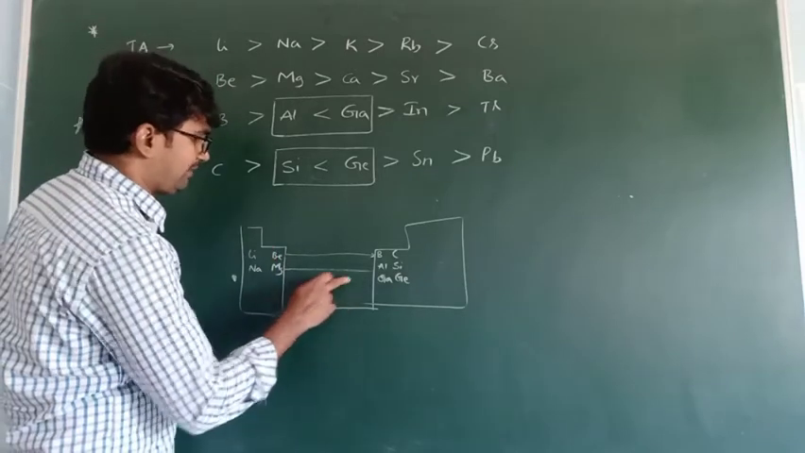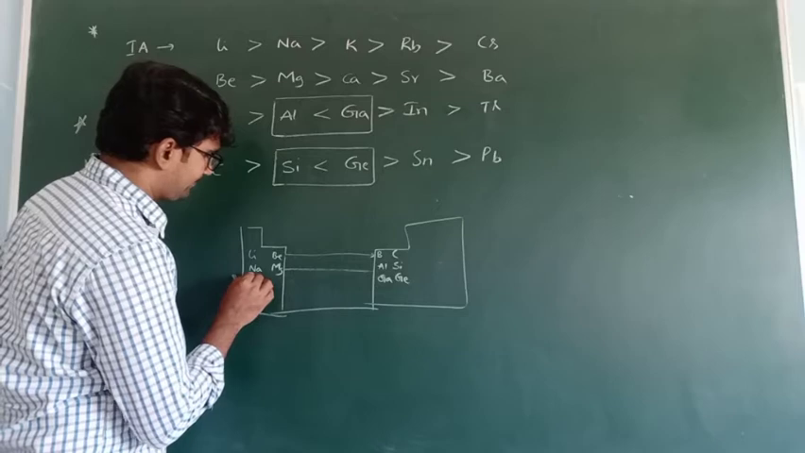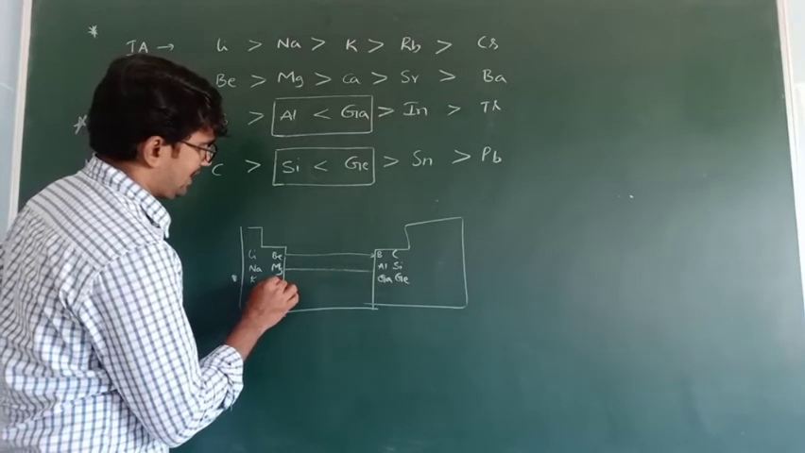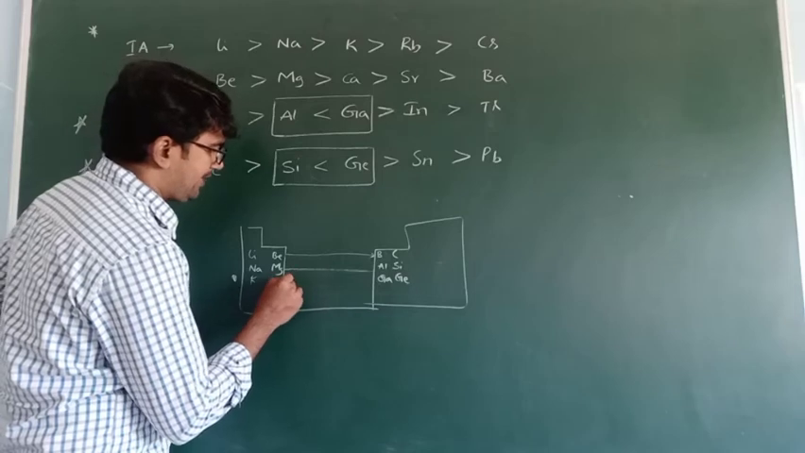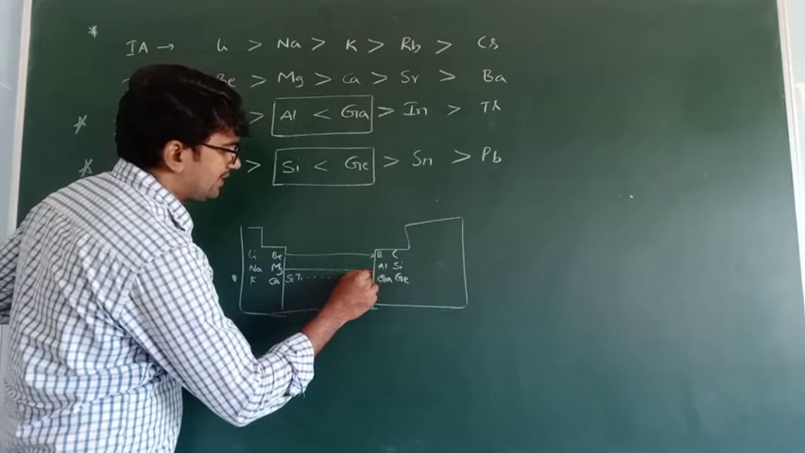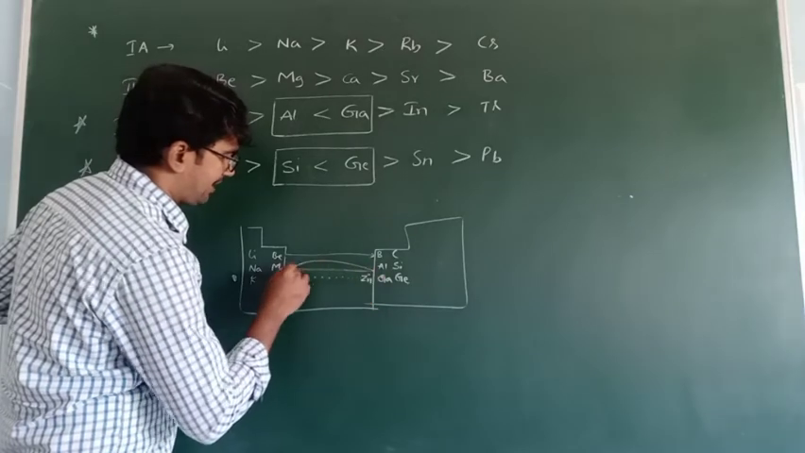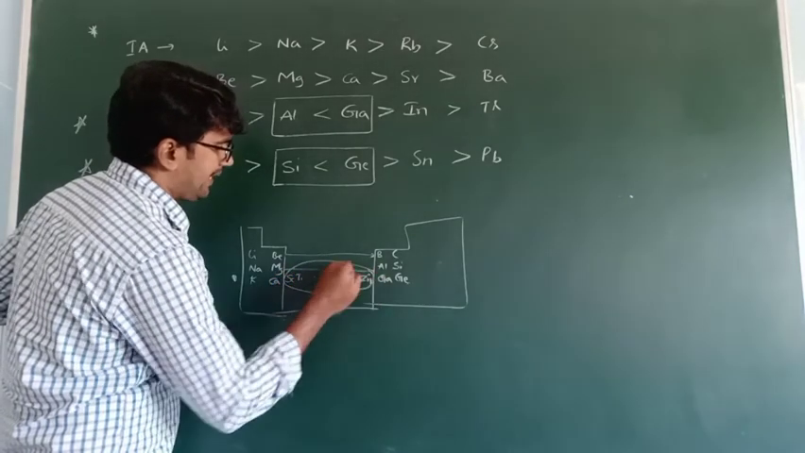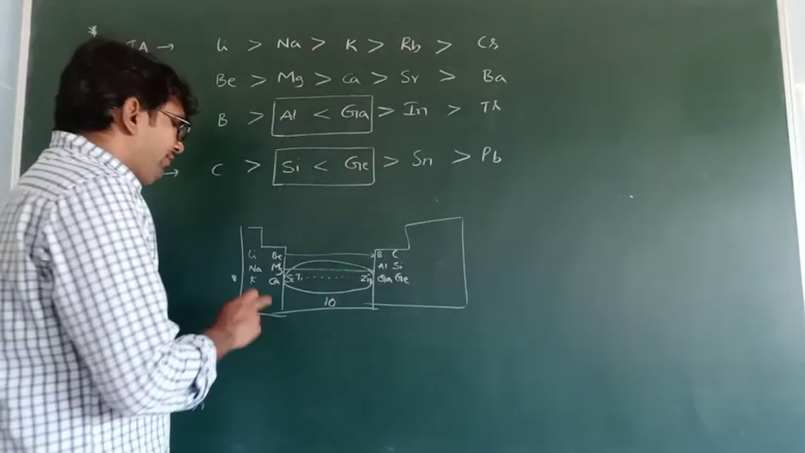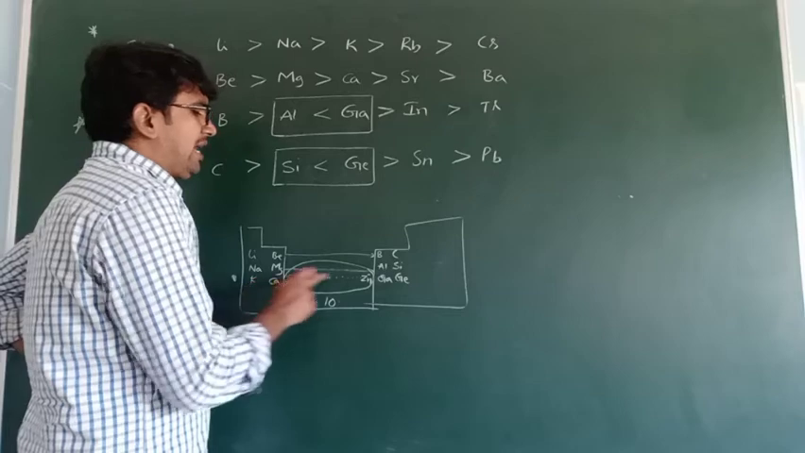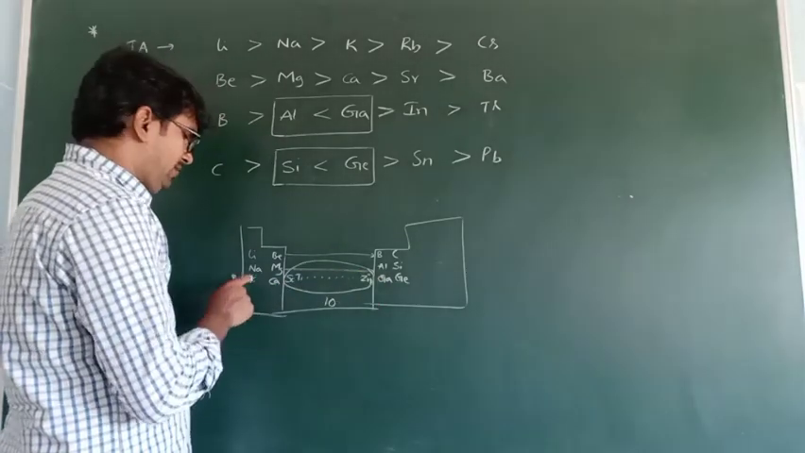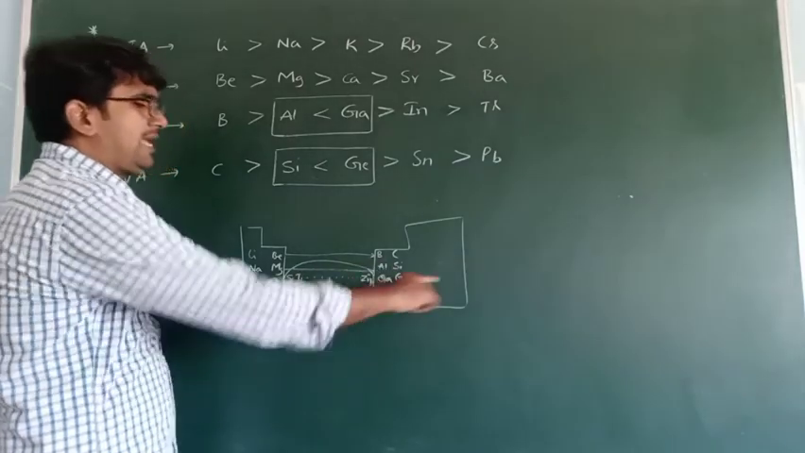But in this period, potassium, calcium, here scandium, titanium, vanadium, chromium, copper, zinc. How many elements? 10 elements are coming here. Remember this point. So there is no direct calcium to gallium. 10 elements are coming, and from left to right atomic sizes decrease.